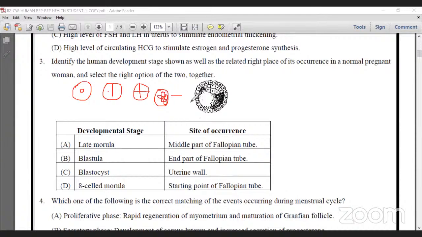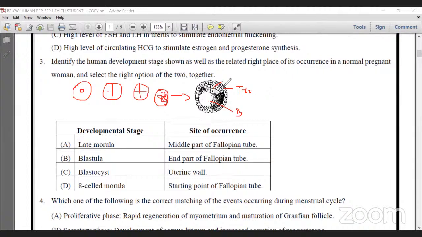The morula converts into the blastocyst. The blastocyst has an outermost layer called the trophoblast, an inner cavity called the blastocoel, and a mass of cells called the inner cell mass. Just remember, the trophoblast helps in implantation and formation of extra-embryonic membranes, that is amnion and chorion.